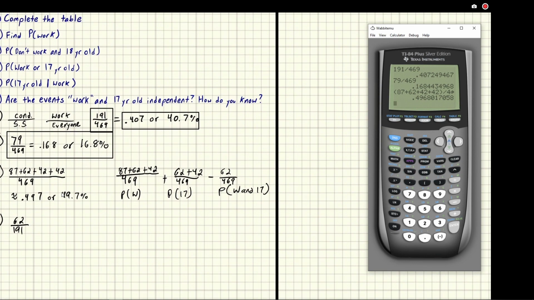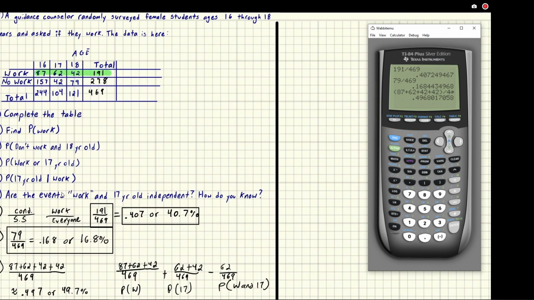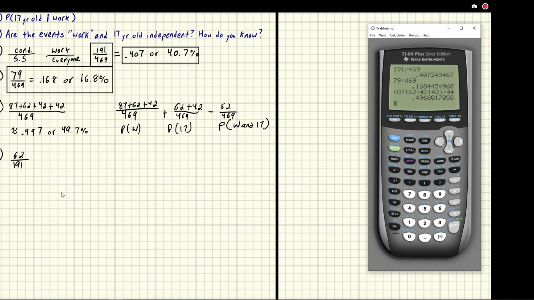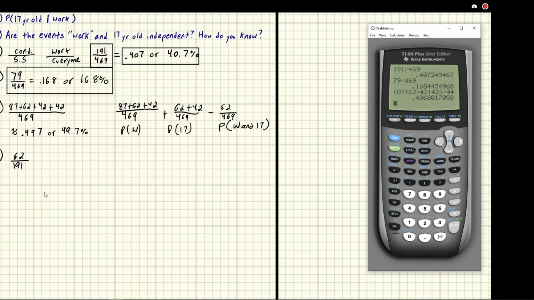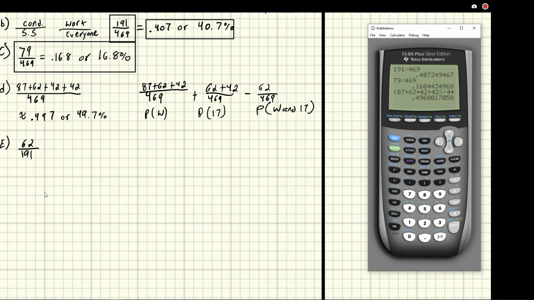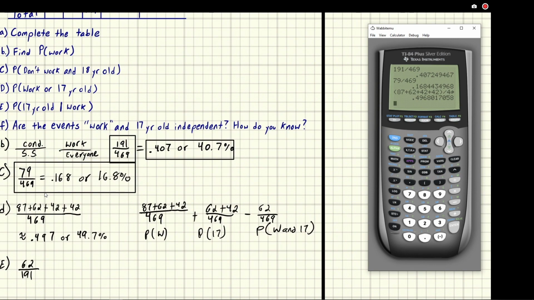I know this line looks scary, but the general formula for it is just highlight everything that fulfills that condition. So in this case, we highlighted all the work. And then we said, okay, well, the sample space is all of this. So that total was 191. And then the 17-year-olds that were highlighted are right here, is 62. That's like saying 17-year-olds that work. Okay, and then I'll leave it up to you to go ahead and simplify the fraction. You've seen me do it several times now. And now we're going to move over to F.